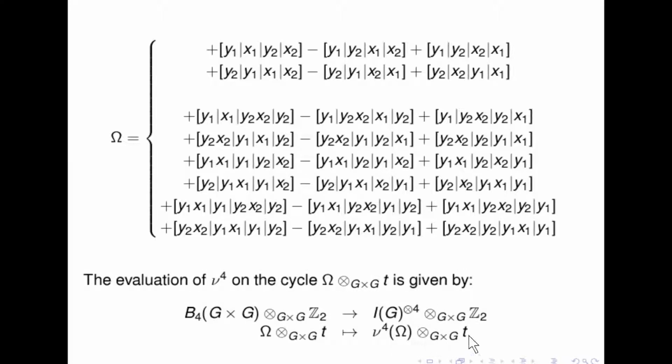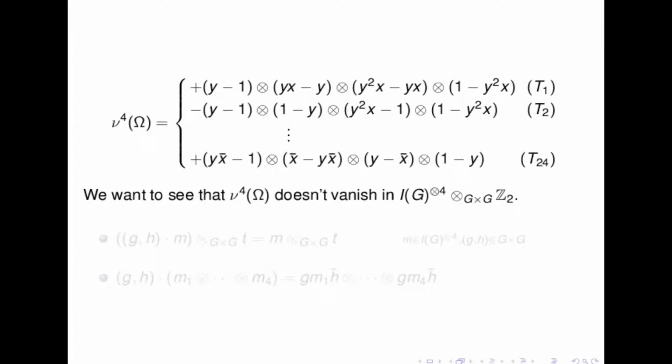And now we have to evaluate our cocycle, our obstruction, on these terms. So the evaluation is just given by this formula, we apply our cycle nu 4 on this omega, and then we take coefficient in Z2. Okay, so what we get is an expression with 24 terms, and we want to see that this is not 0 in the tensor product of I of G, tensor Z, mod the diagonal action of G cross G.